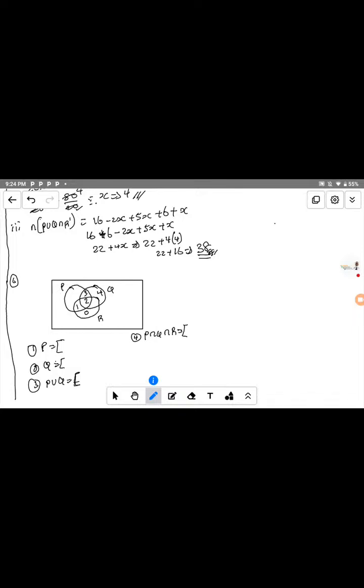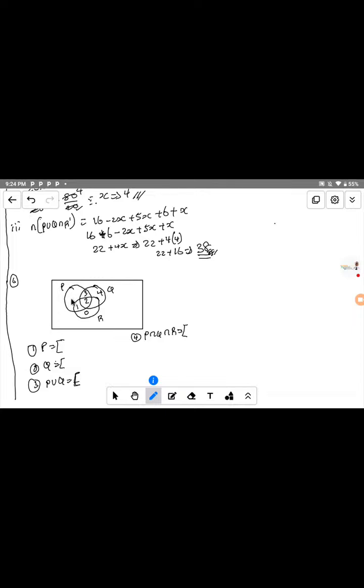Okay, 1 minute. Now, let's look at it. The question says that we have set P, this is set Q, and this is set R, and we give you this particular region here. So if I were you, I would interpret each region for a better solution.